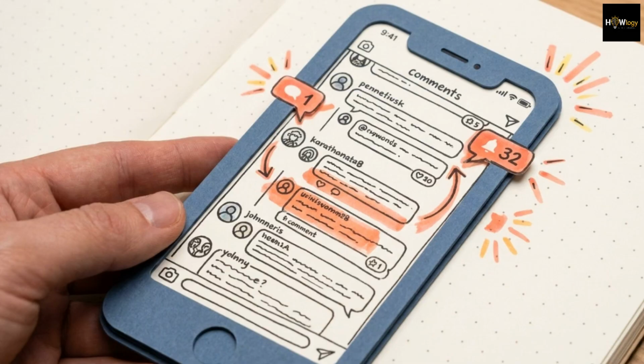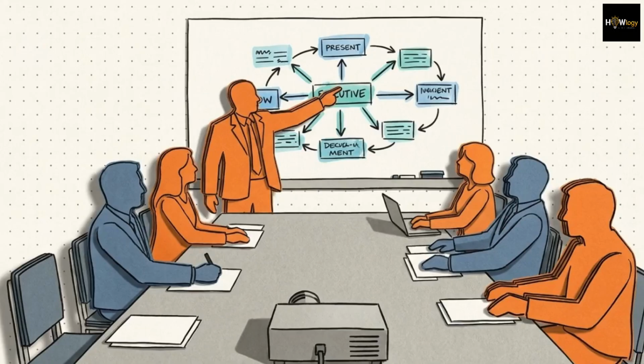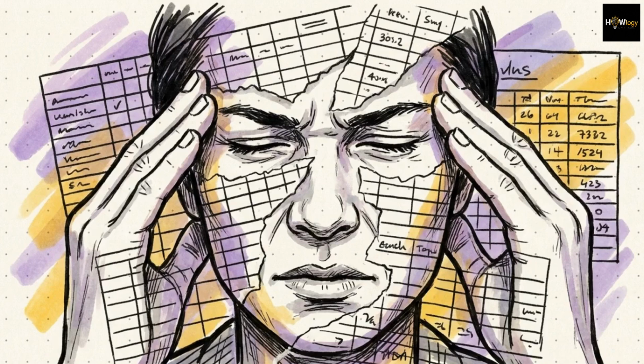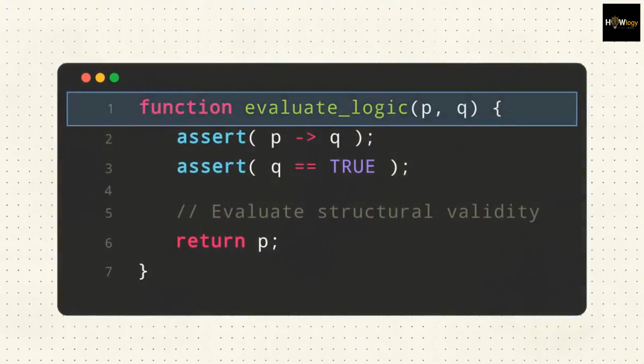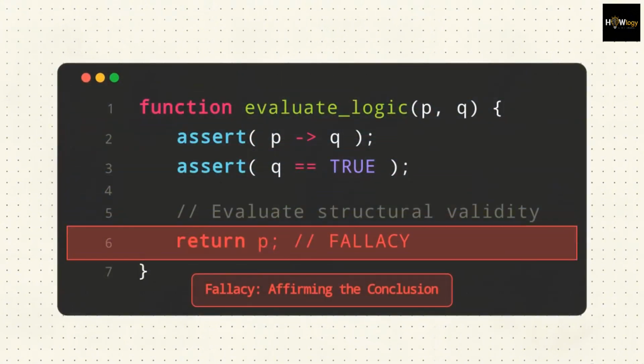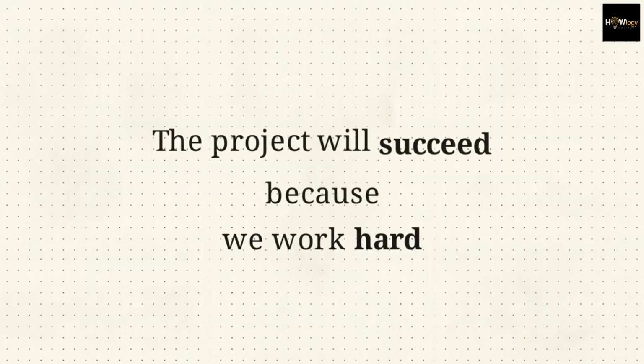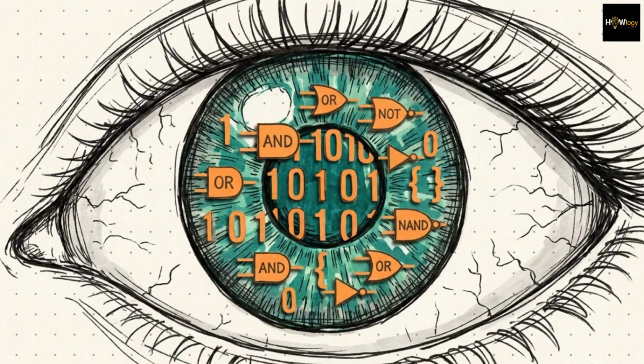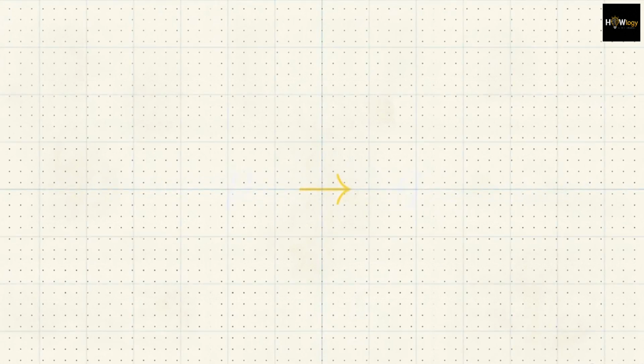In everyday life, whether you are reading an internet debate or sitting in a corporate strategy meeting, people use this type of broken reasoning to convince you of things that aren't necessarily true. Computer science tells us that if we want to spot these errors, we cannot rely on our gut instinct. Human intuition is too easily distracted by the specific words being used in a sentence. Instead, we have to look at language the way a machine does. We have to treat arguments as strict mathematical equations to find the actual truth.